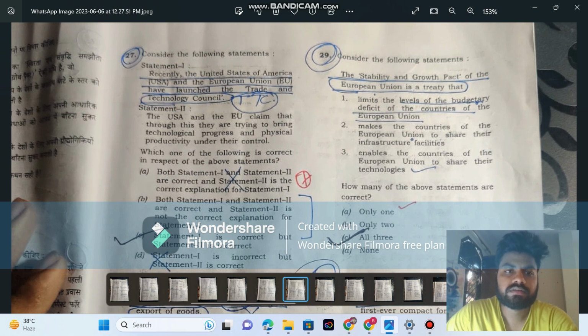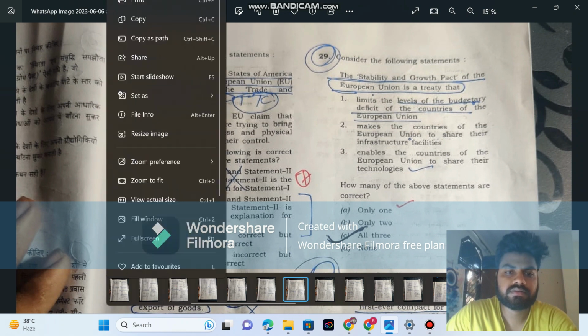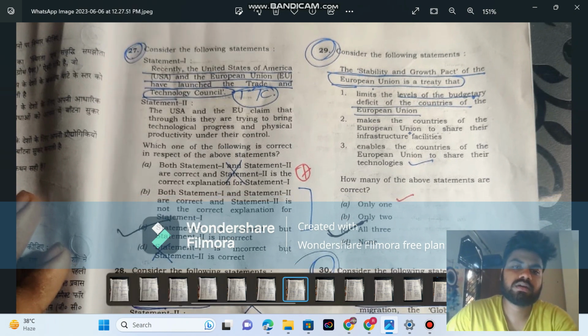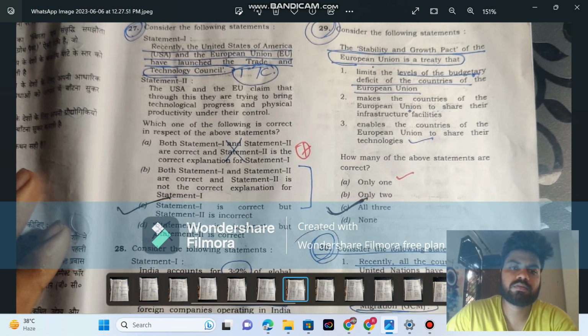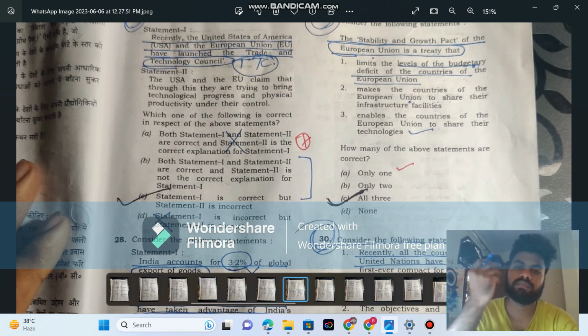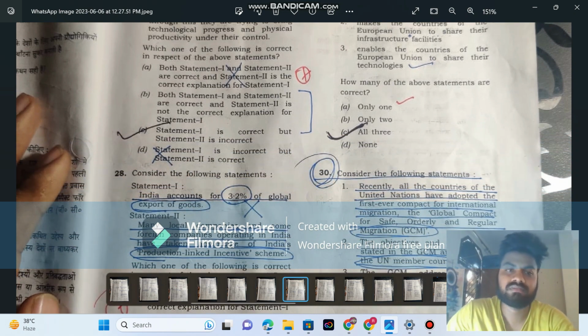Recently, the United States of America and the European Union have launched a trade and technology council. Yes, this is right. And the US and EU claim that through this they are trying to bring technological progress and physical progress. This is wrong, because none of them claim anything. If anything is given like claiming something, this is not the way trade councils are formed. So that's how I mark the correct answer.